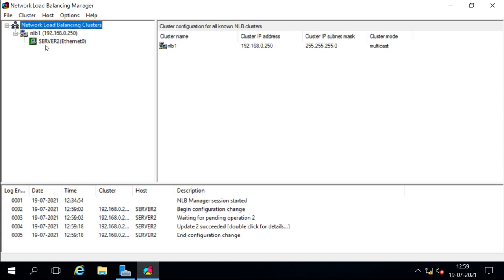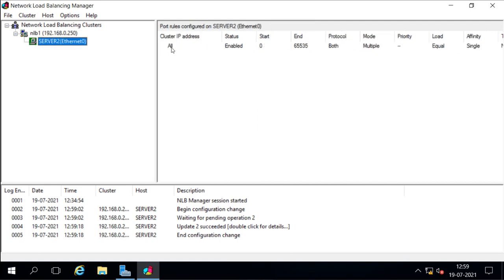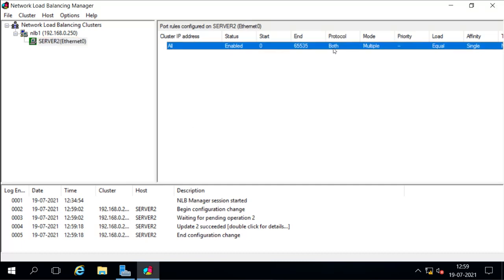Now we can see here, this is our cluster, and this is the node we have. The status is converged. It is already converged now. This is the dedicated IP for that node. This is the host priority, and it is already started. The initial state is started, which is what we selected. When we select the host, we can see that all IP addresses are enabled. This is the actual port rule which is configured for this host.